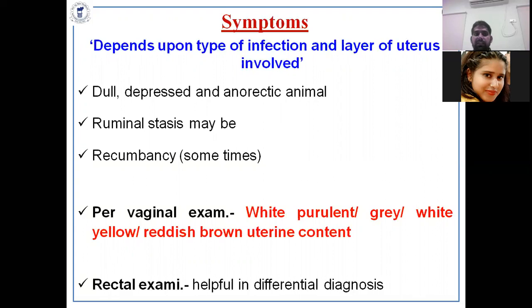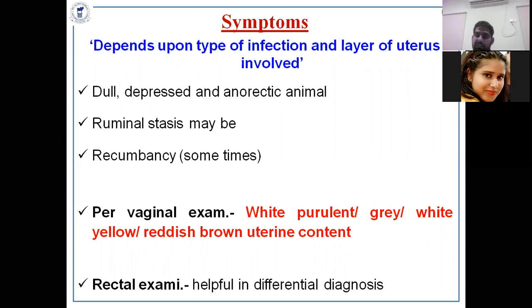General symptoms are dullness and depression, but in puerperal metritis this is not seen; in septic metritis there is ruminal stasis many times, and recumbency mainly in septic metritis. So many animals become recumbent and are not able to stand, and even death occurs many times.